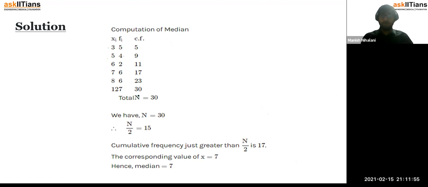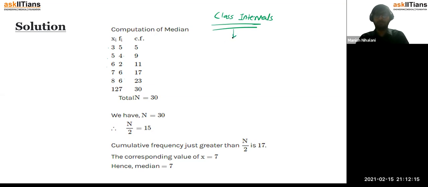Some of you say, sir, you have grouped here, but even though you have grouped, you have not mentioned the class intervals. Because when you have the class intervals, then and only then you can say it's a grouped frequency distribution.